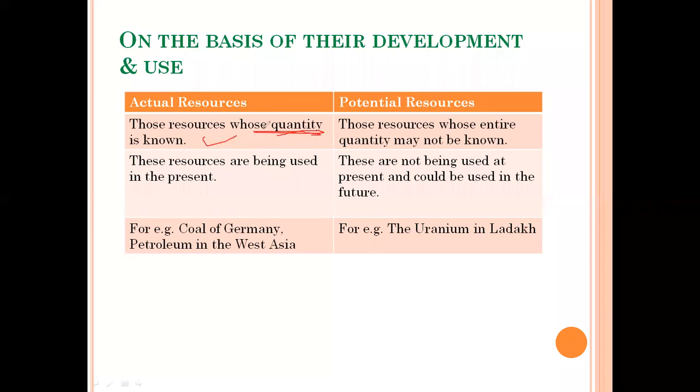Now, what is the meaning of quantity? Quantity means in how much amount or proportion some resources are there in our nature. कि कितना हमारे पास available है, so that is quantity. Amount, you can say amount. So those resources whose quantity is known. ठीक है, ऐसे रिसोर्सेज, ऐसे प्रोडक्ट्स जिसकी हमें क्वांटिटी पता है, जिसका अमाउंट पता है कि नेचर में कितने अमाउंट में वो रिसोर्स अवेलेबल है, उसे हम एक्चुअल रिसोर्सेज बोलते हैं.